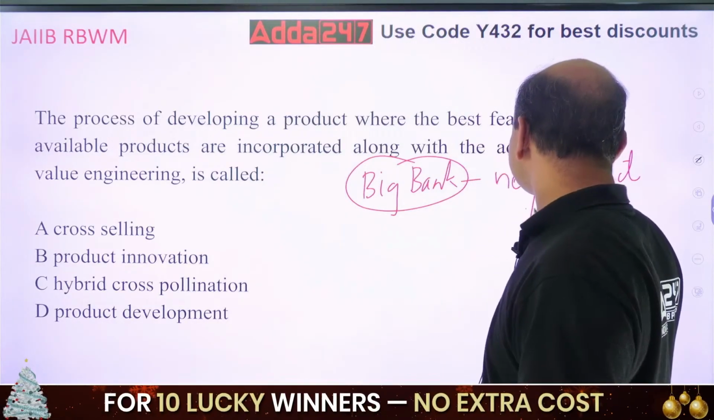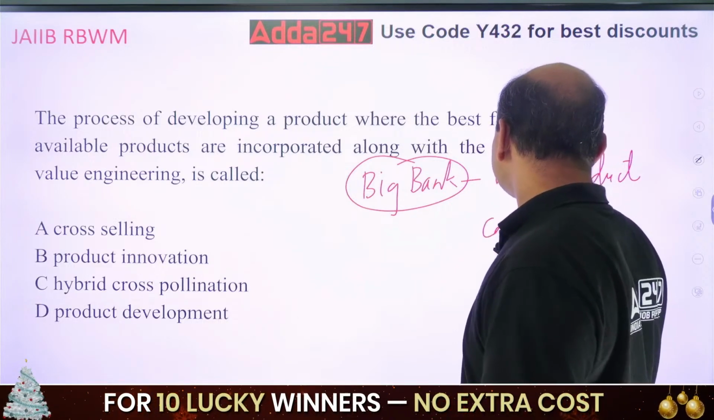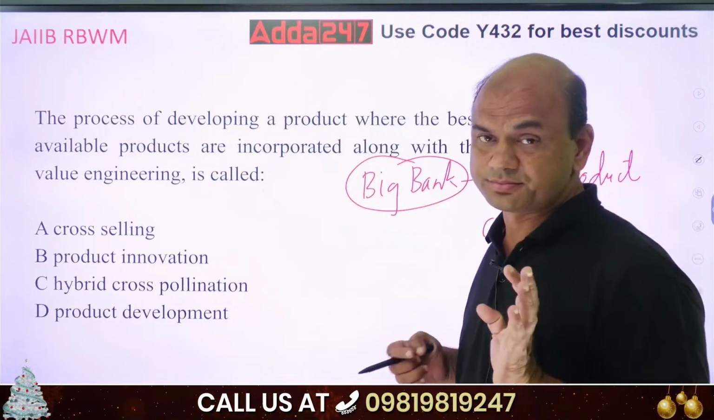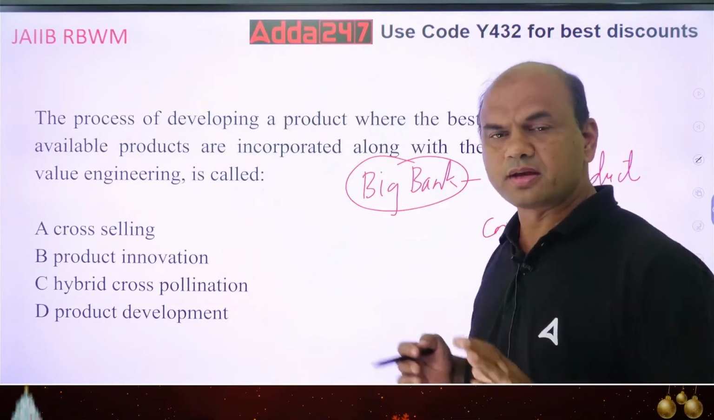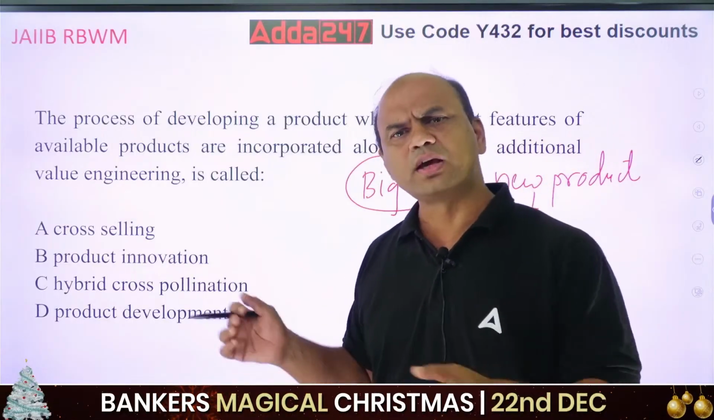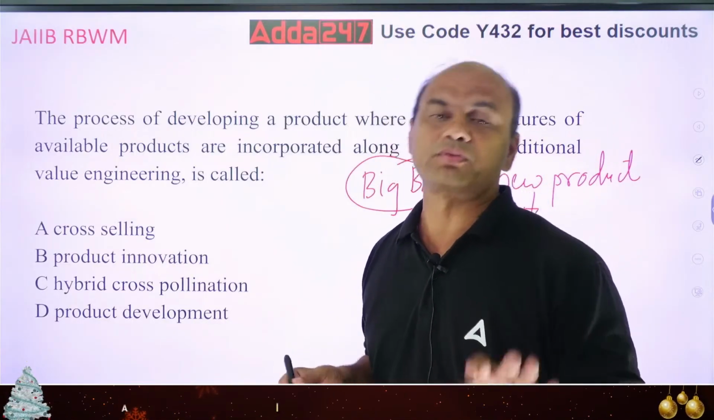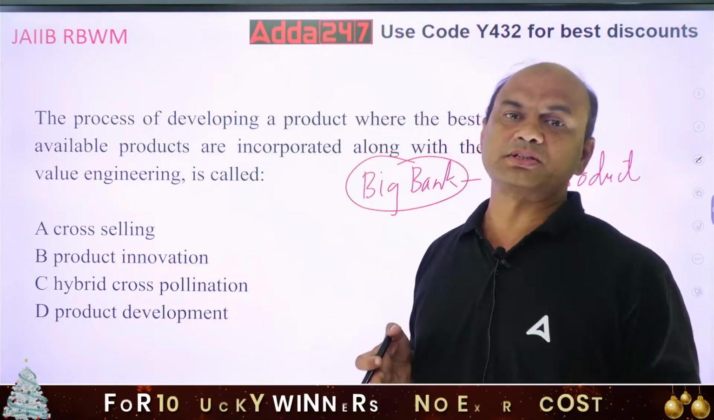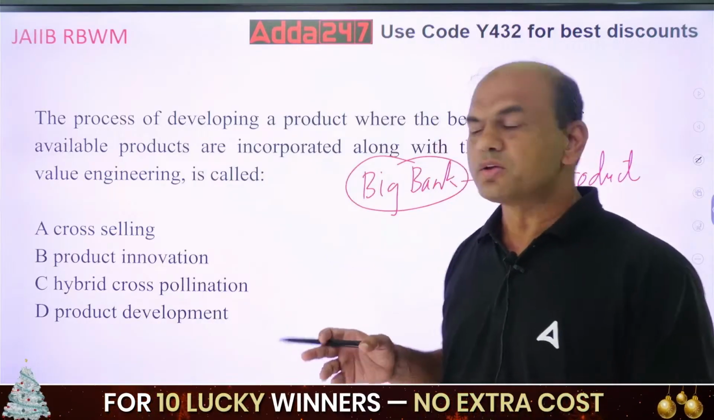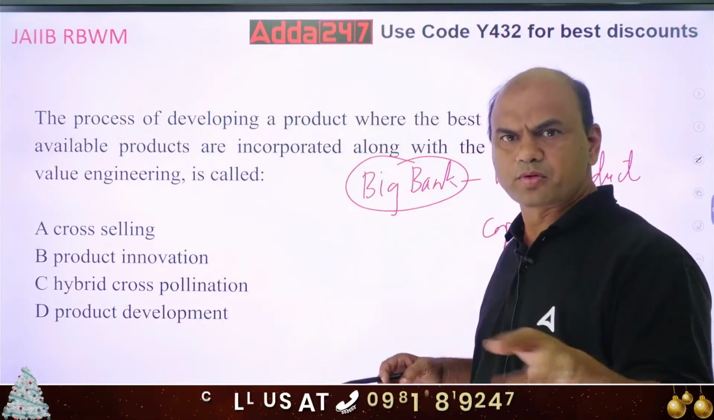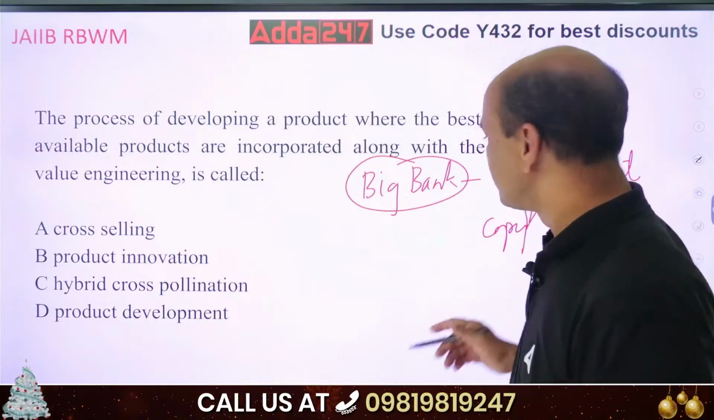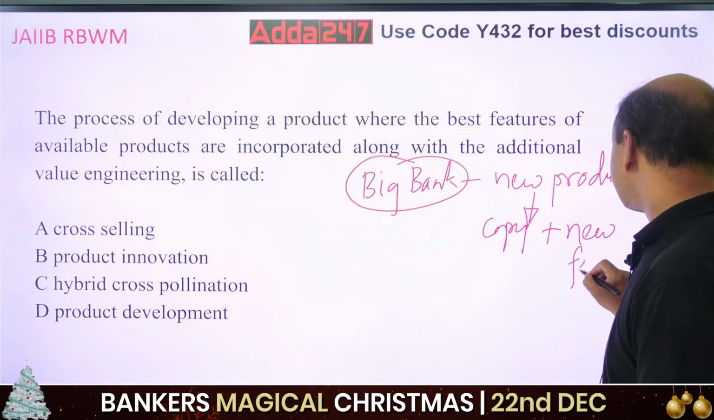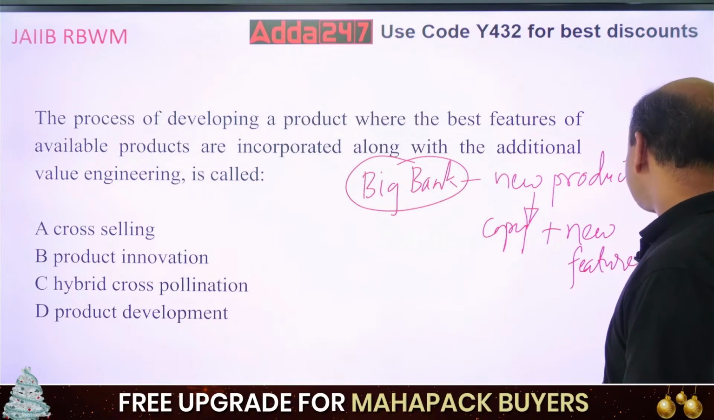I'll copy the features of this. Copy means not exactly copy. I'll know what are the features given, so I'll also design the same product. But I need my customization. My customers will be requiring something different. So some features will be removed from it, some features will be added. So copy plus new features. So existing product plus new features.